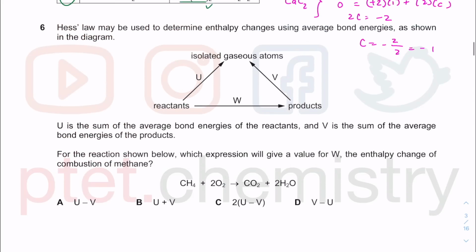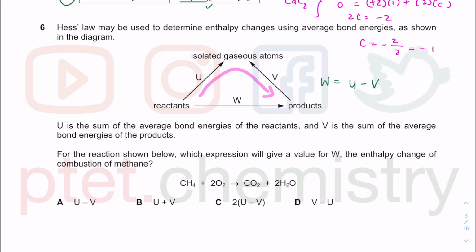Question 6 is about the use of Hess law. So Hess law says that the enthalpy change of a reaction is independent. It does not depend on which path you take. So W is going from reactant to product directly. You could take the indirect path as long as you start from the same reactant and end up the same products. It doesn't matter which path you take, the enthalpy change is going to be the same there. So W is the direct route, U is the indirect route, but U has to go opposite to V, so it has to be U minus V there.